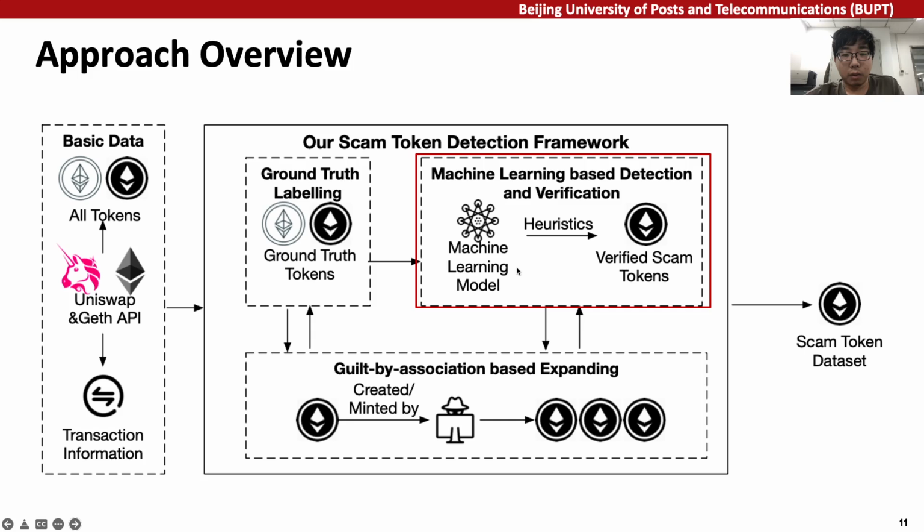The machine learning-based detection and verification component is used to identify more scam tokens based on the features learned from our labeled dataset. We use a strict verification strategy to only label reliable scam tokens. Note that the expanding component is further applied to newly identified scam tokens to produce the final results.